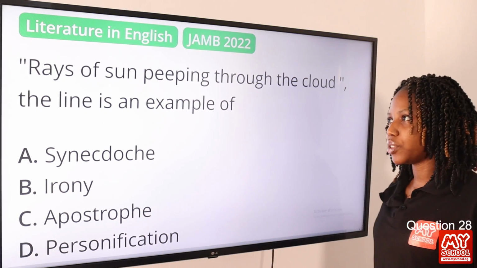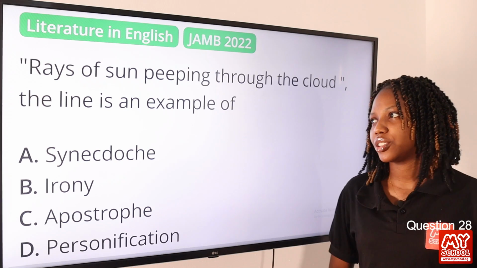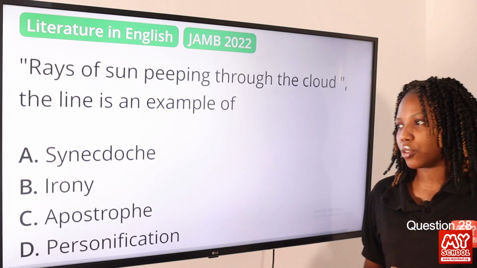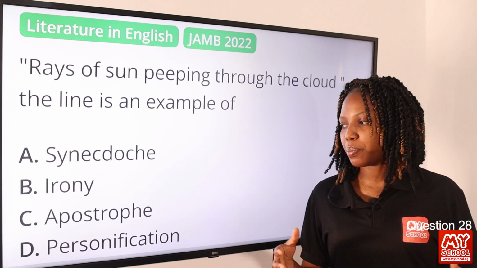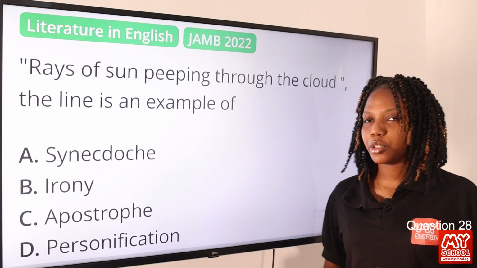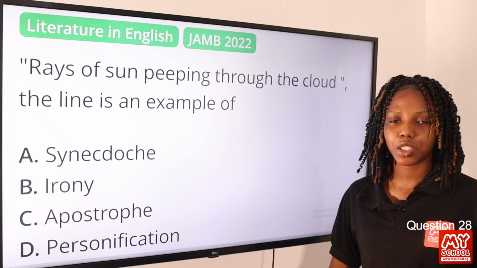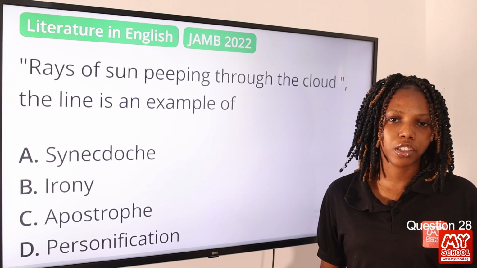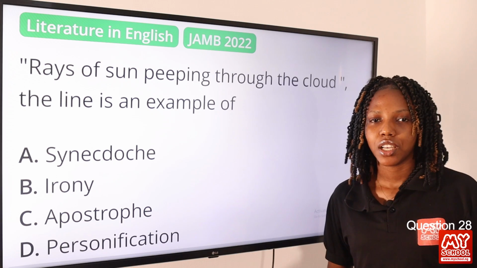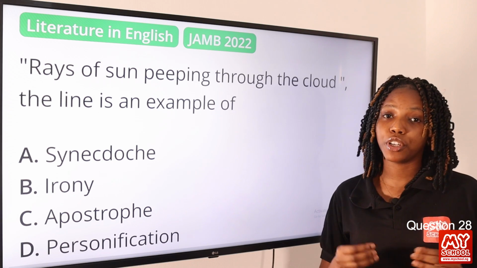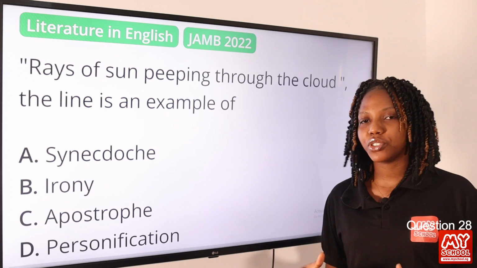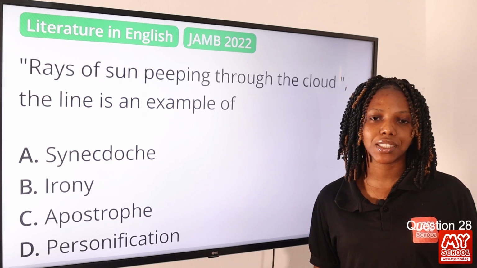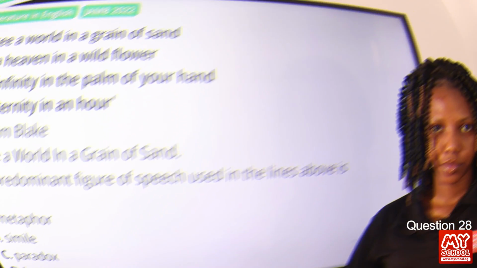Question 28. Rays of sun peeping through the cloud. The line is an example of dash. Option A, synecdoche. Option B, irony. Option C, apostrophe. Option D, personification. The answer to this question is personification. Rays of sun peeping, to look quickly. Giving the attribute of a human being to an inanimate object is personification. So definitely option D is the final answer to this question.